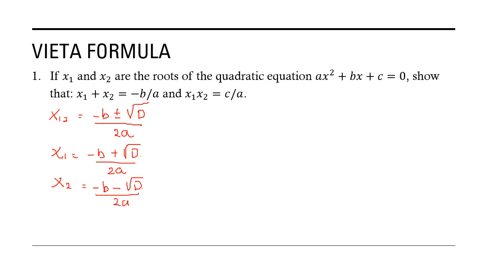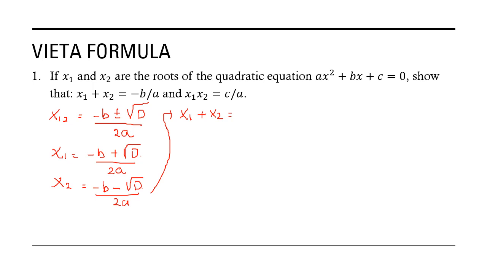And so we have x1 plus x2, this one plus this one.